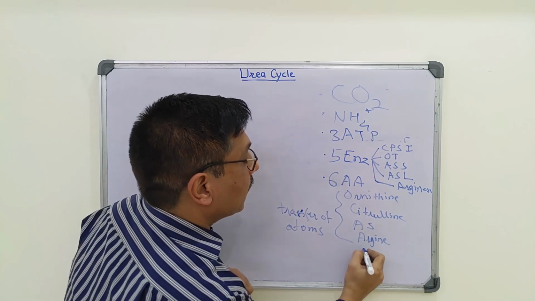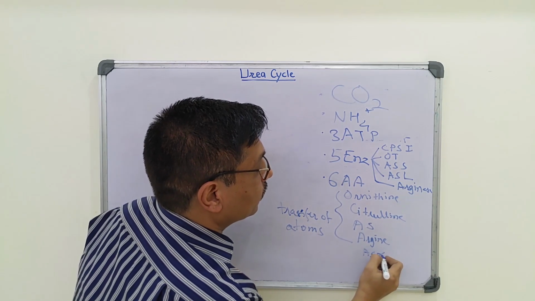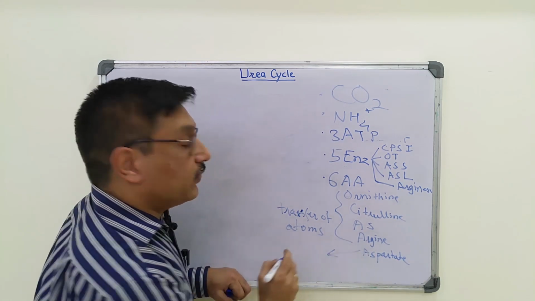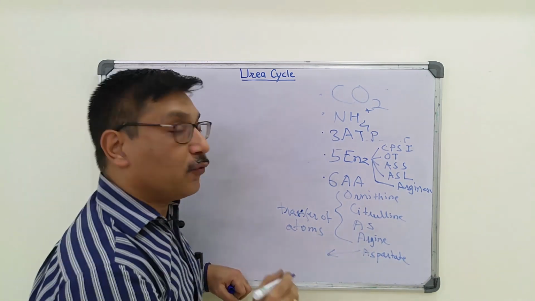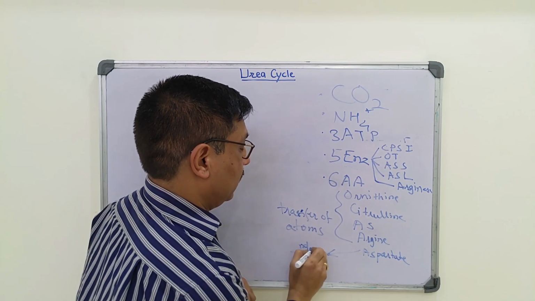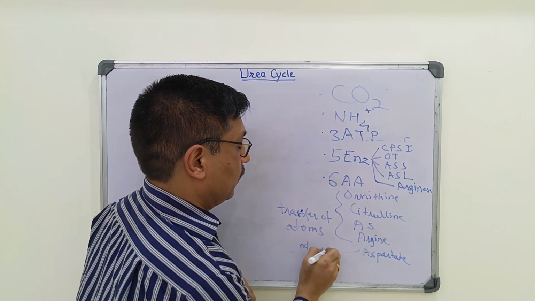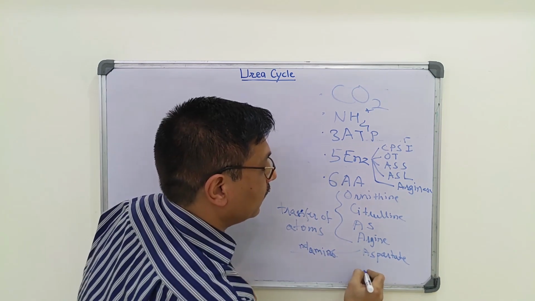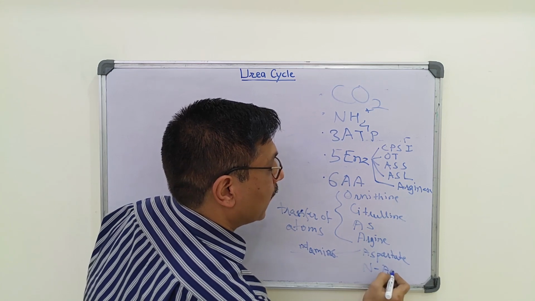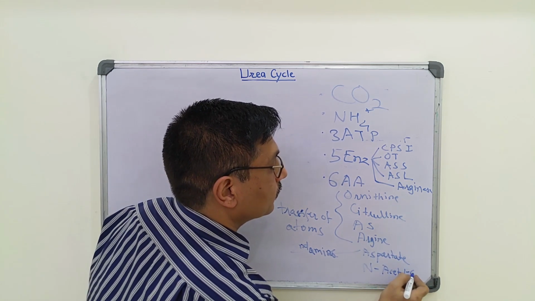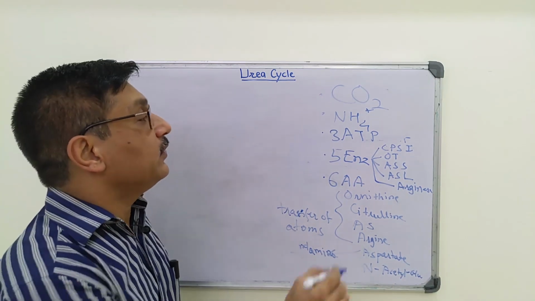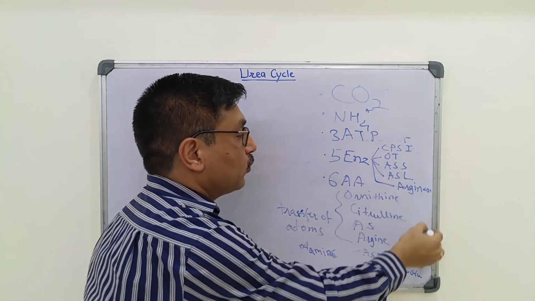Then aspartate is required, which donates the second amino group of urea. And the last one is N-acetyl glutamate. So N-acetyl glutamate is the activator of CPS1.